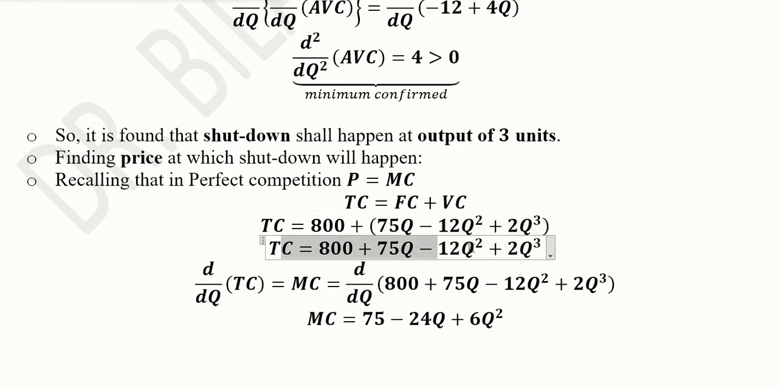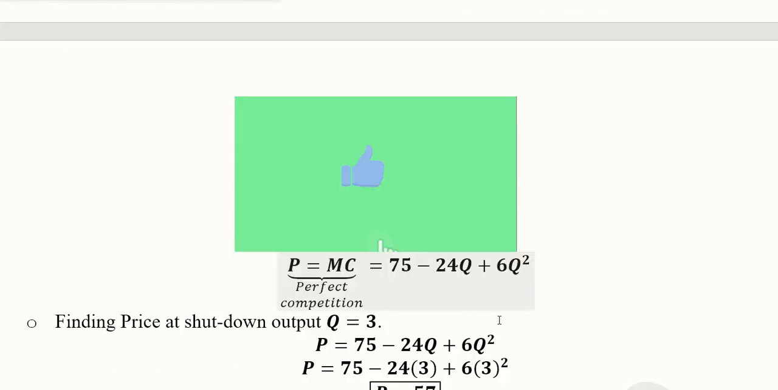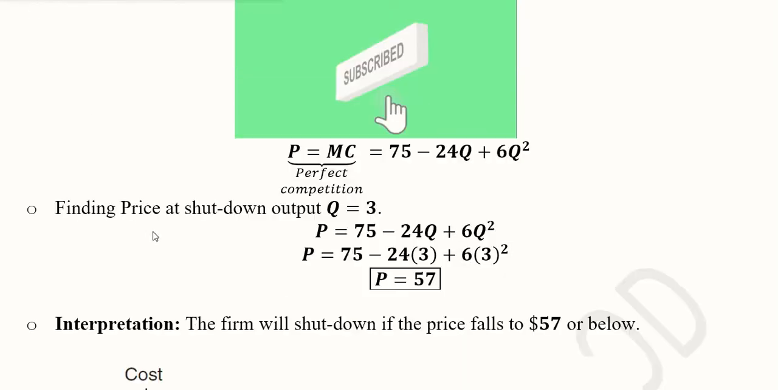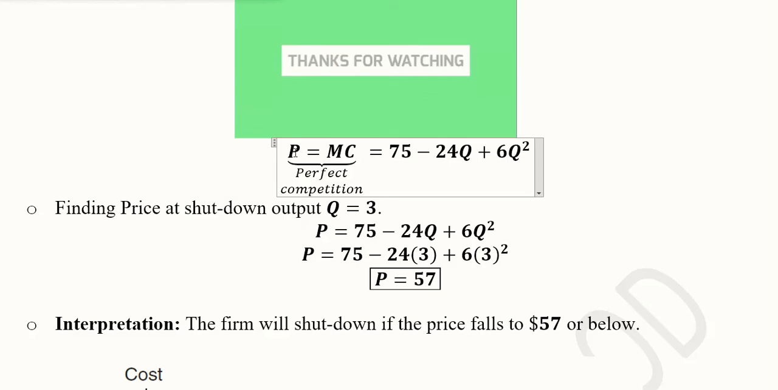Now we have the total cost function from which we can find the marginal cost function simply by taking the derivative of it. So the derivative will give us the marginal cost. Here it is written symbolically and here it is calculated. You can pause the video and see how it is calculated. Then we have the equality of price and marginal cost, because this happens in perfect competition.